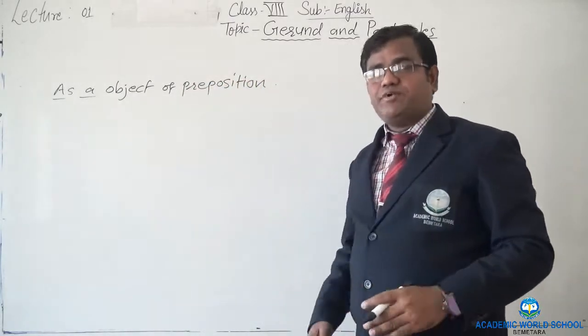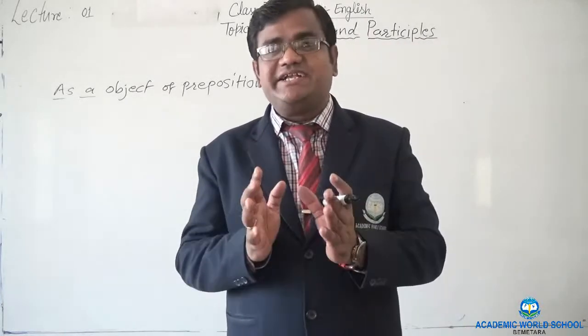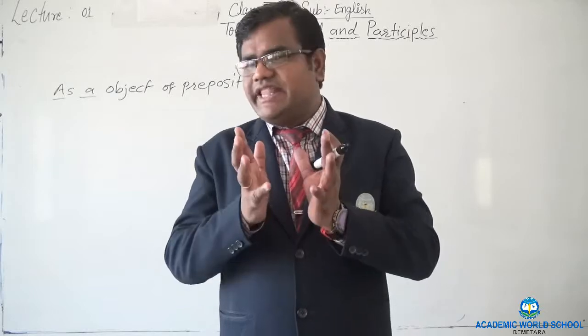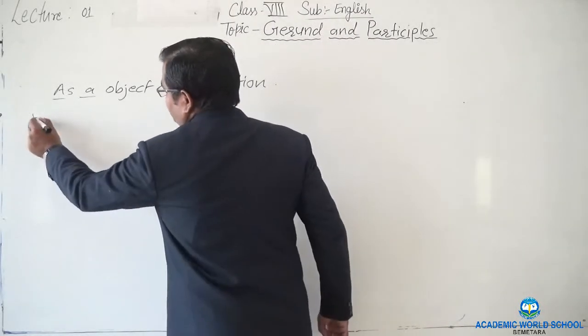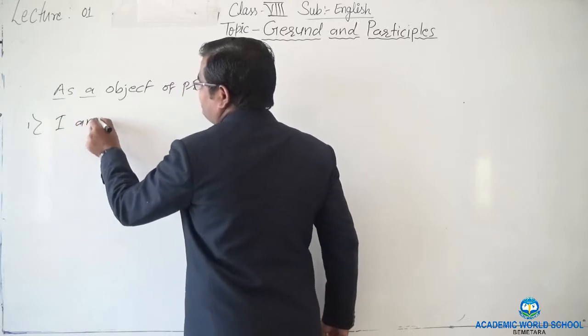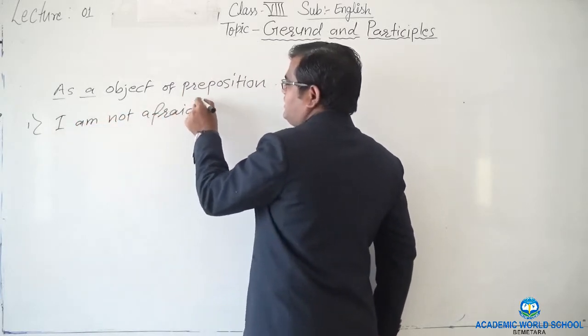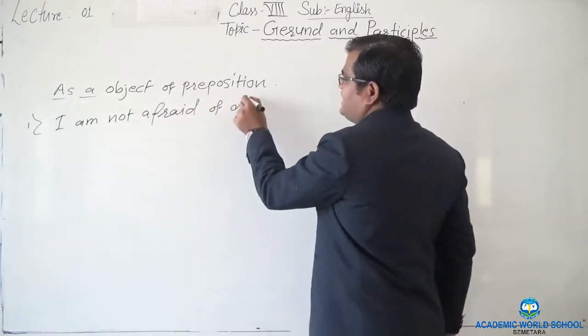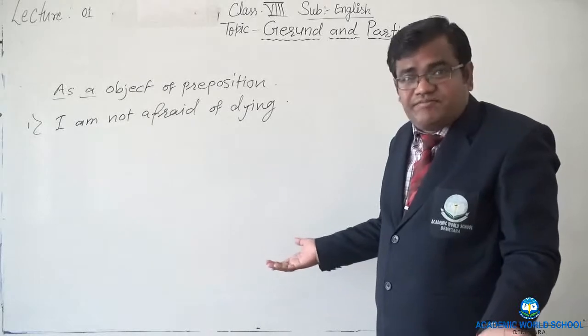Now, whenever the preposition will come and some ing word, at that time we can say that that is not the verb at all. For example, if I say, I am not afraid of dying.